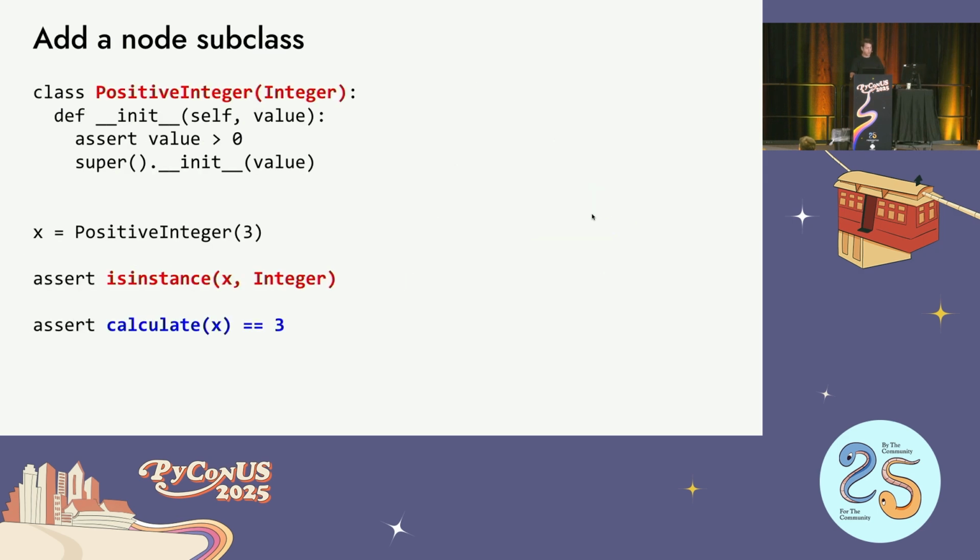Another thing you might want to do is add another type that's totally different, maybe a subclass of an existing thing like the positive integer I was talking about. In that case, I can just add it because it has the same behavior as before. So I just add that new class, and nothing has to change. It just magically works because the one big old calculate function already knows how to deal with it. So that's a nice thing.